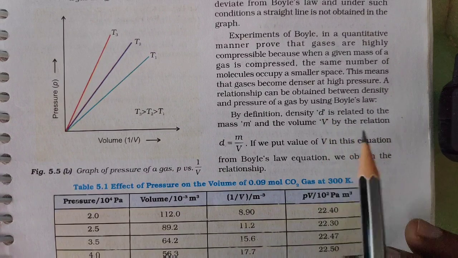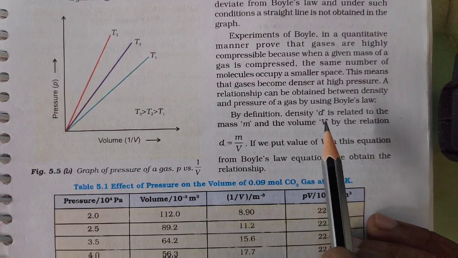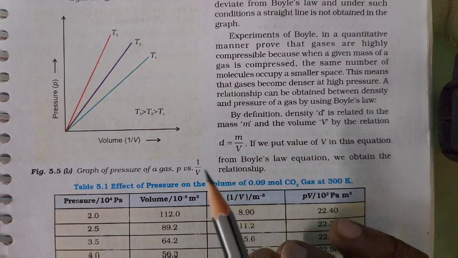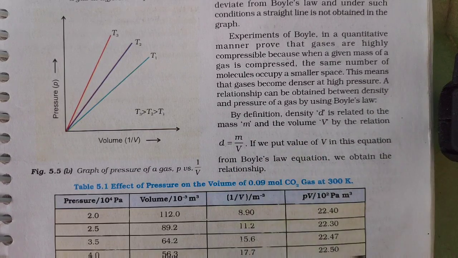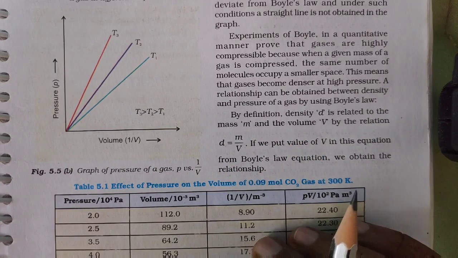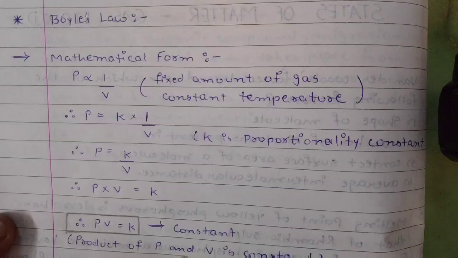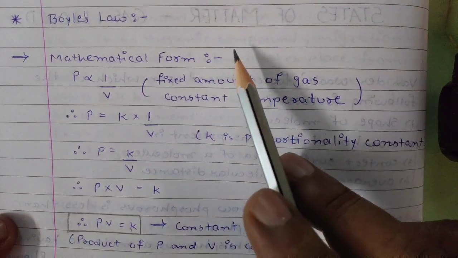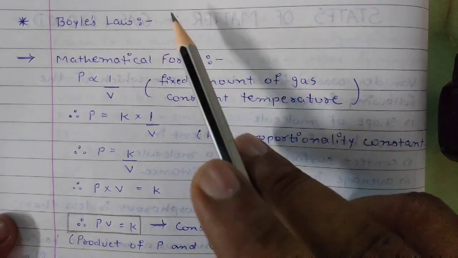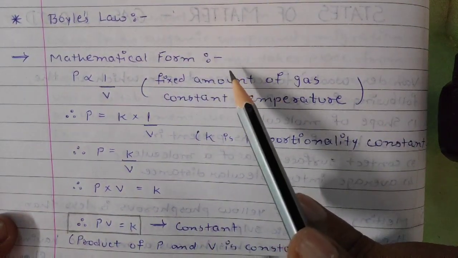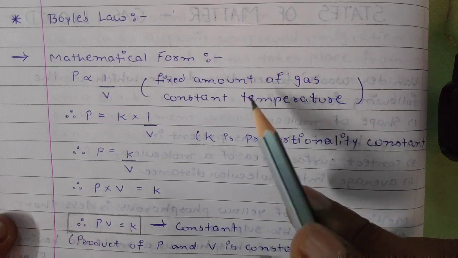Remember, you have to write this in your fair book: derive the relation for Boyle's law. I will put a clip of how to write it in your fair book, and keep a note there. Okay, next. In your notebook you have to write the definition of Boyle's law. This is how to derive Boyle's law.